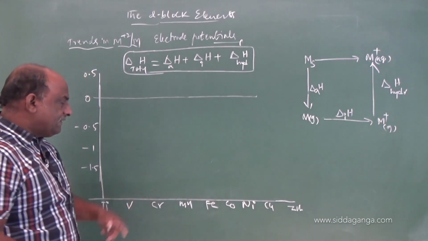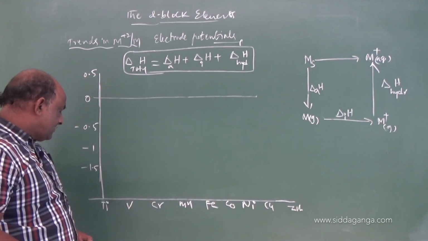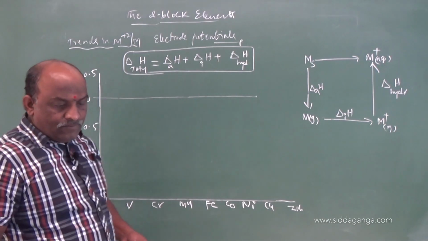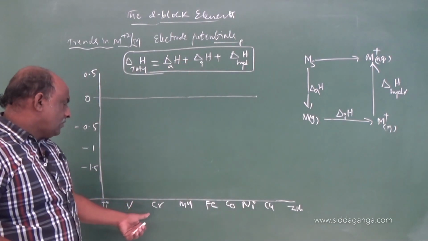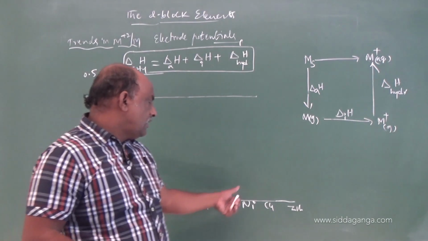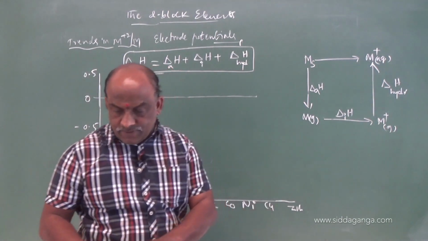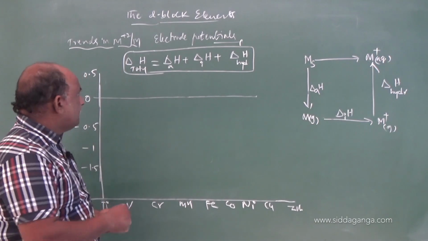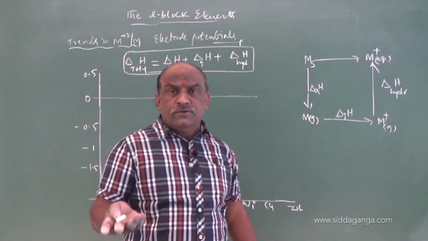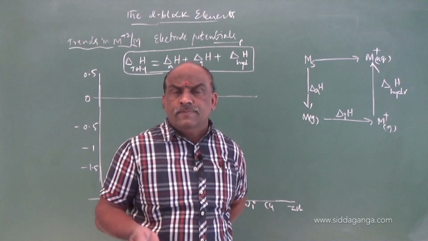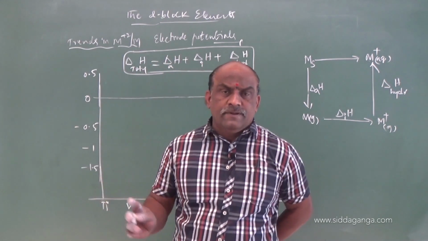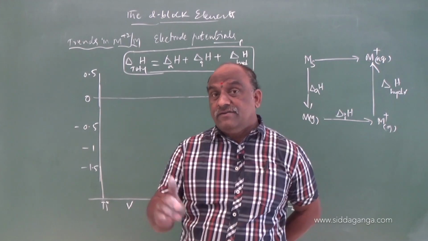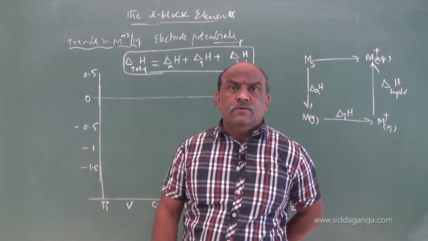So, these are the 3d series elements: scandium, titanium, vanadium, chromium, manganese, iron, cobalt, nickel, copper, zinc. Because I already said that scandium is... Some students asked, sir, where is scandium? Scandium plus 2 is unstable, already said. Scandium plus 2 not found, scandium plus 3 found. That is the least negative value it is.